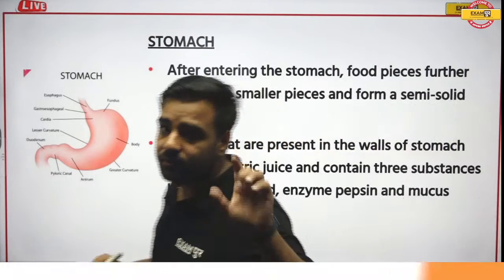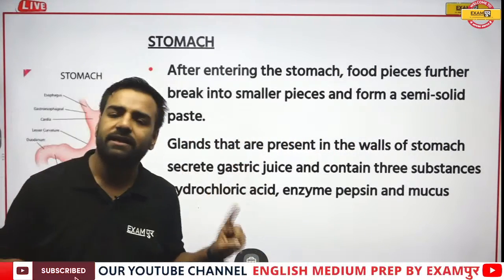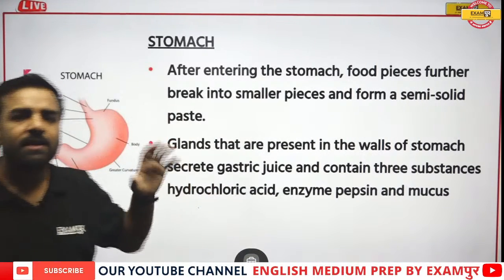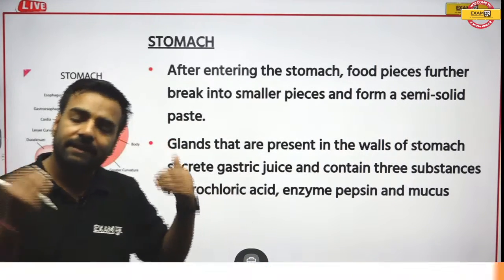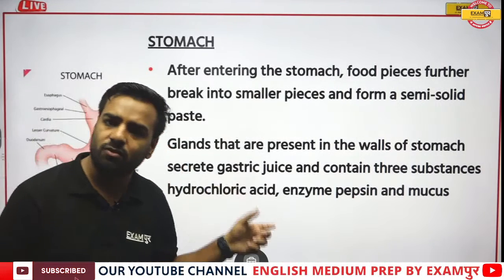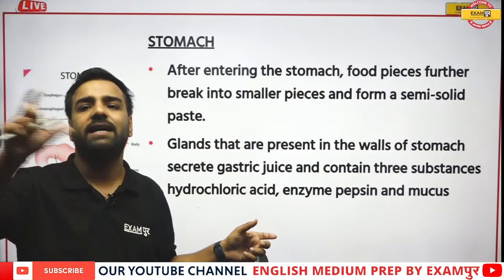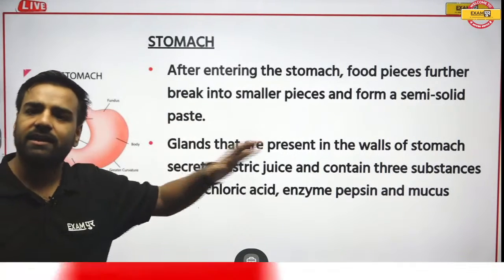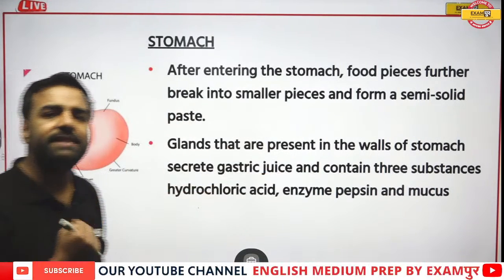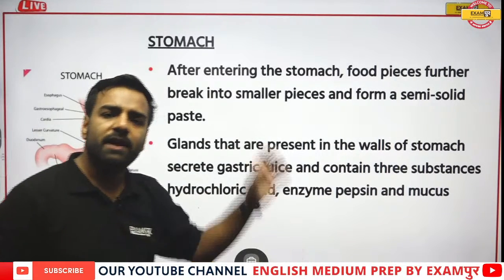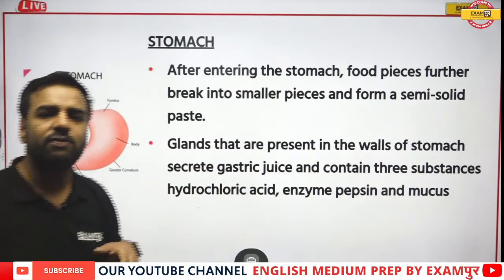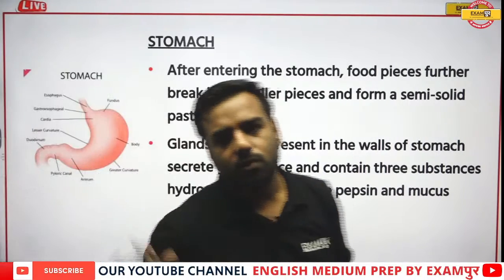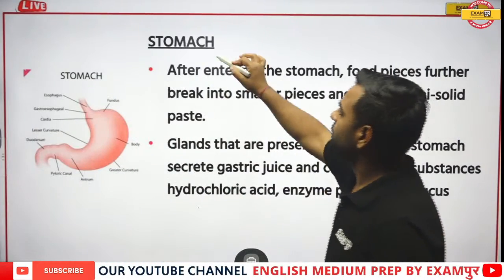What we have discussed? We discussed our digestion has started in the mouth. How? Because there was saliva, and there itself there was an enzyme known as amylase. Amylase was digesting what? Starch. That's why we say that digestion is starting in the mouth itself. Then we discussed the food pipe, and after the food pipe our food has reached our stomach. So now let's discuss the stomach.